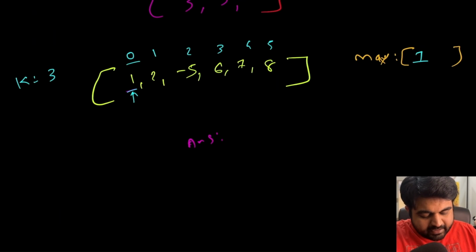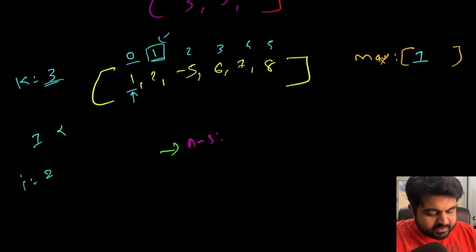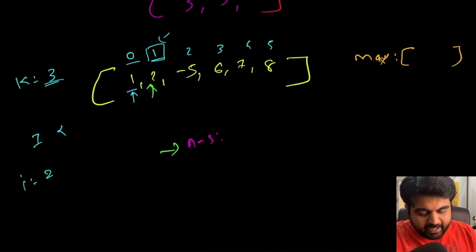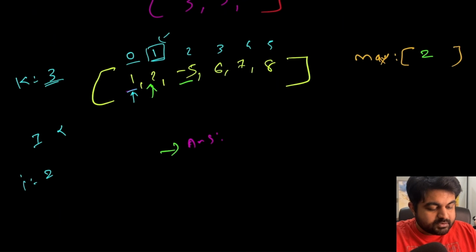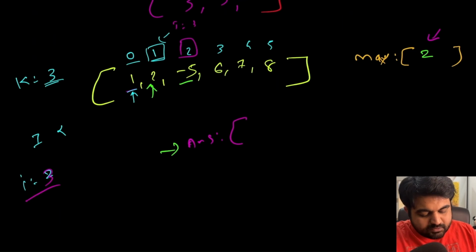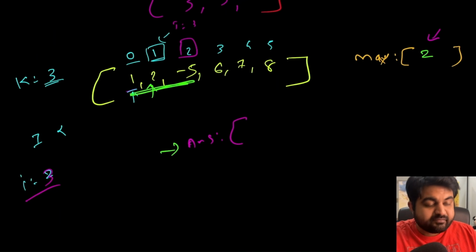Then we are at value number 1. Now once again this value is 2, so because 2 is greater than 1, we will add value number 2 as the maximum element we have been able to find so far. Then we are at this third value, that is minus 5. So once again the maximum element we have been able to find is 2. For this first window we will have to add one answer, and that answer we can directly take from our maximum element, so we can take value number 2.